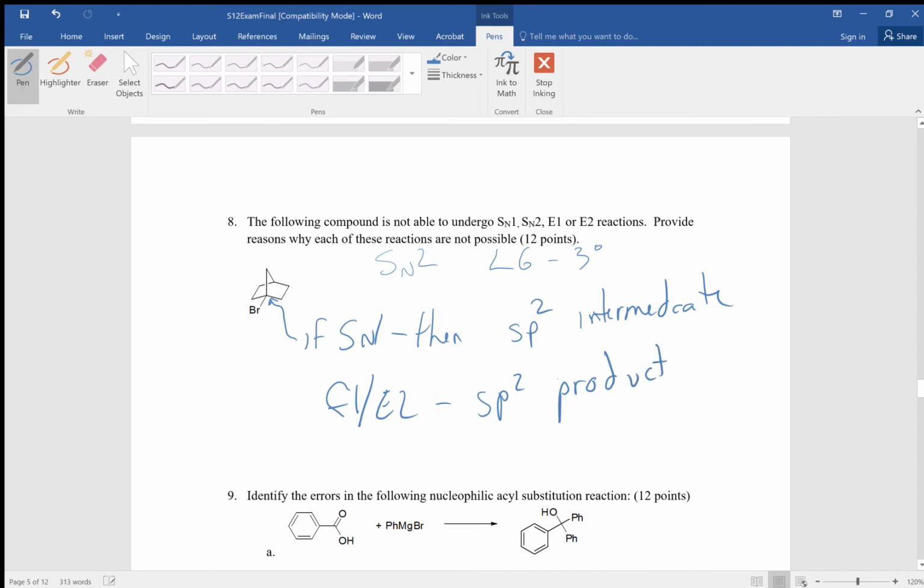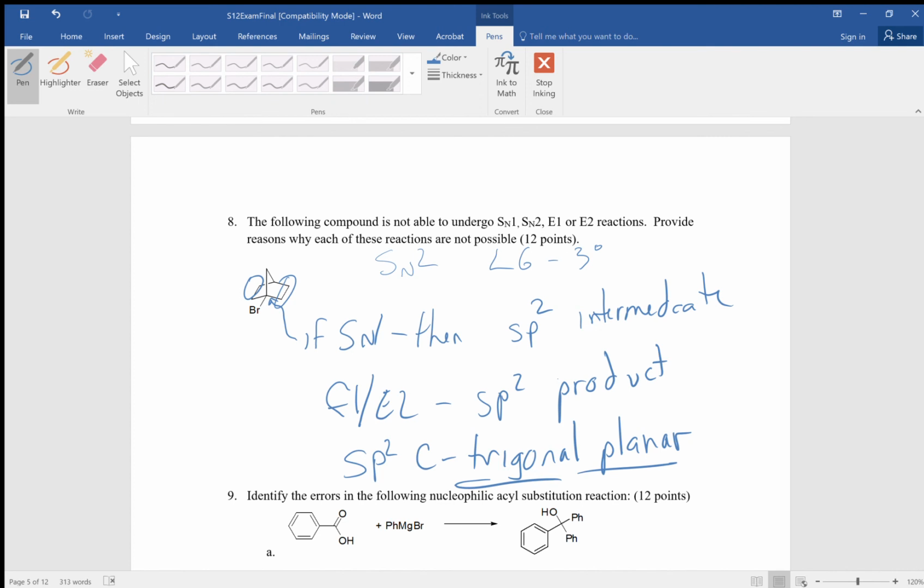And in order to be sp2, what's the geometry? Well, an sp2 carbon is trigonal planar. Now, the way that bicyclic ring system is set up, there's no way for it to ever be planar. And we're talking about specifically the bridgehead carbon. The carbons out here on the outside, they could certainly be planar. They might not want to be, but they can adopt that kind of geometry.